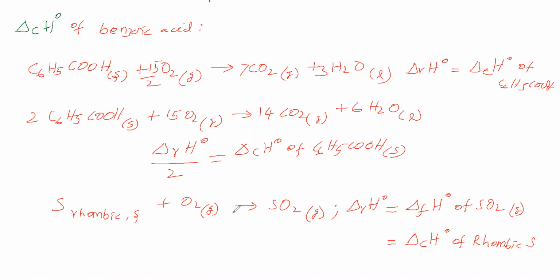So for this equation, the standard enthalpy of reaction is called the standard enthalpy of formation of sulfur dioxide gas, and also the standard enthalpy of combustion of rhombic sulfur. Next equation: carbon, taken as graphite solid, plus oxygen gas gives carbon dioxide gas.